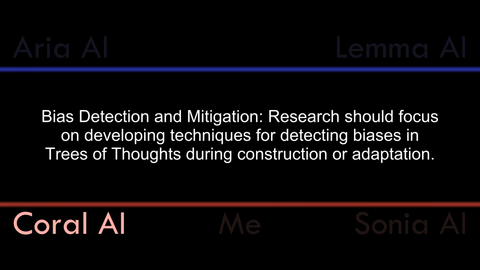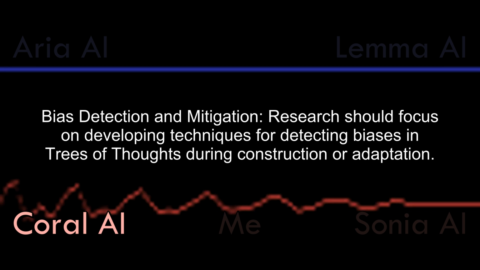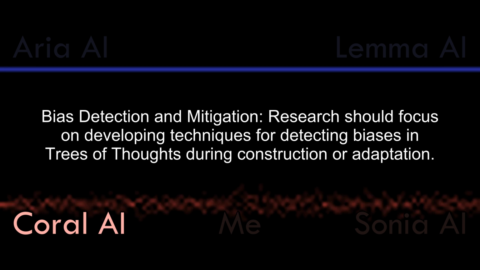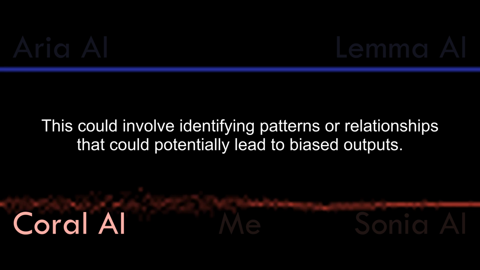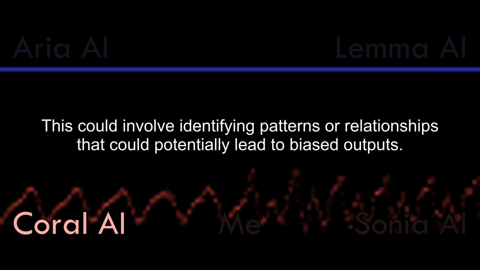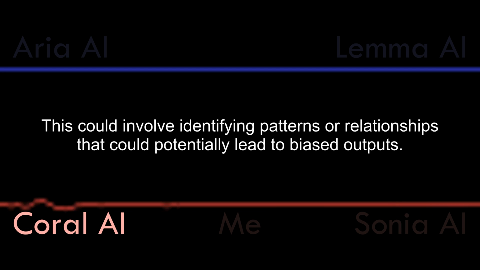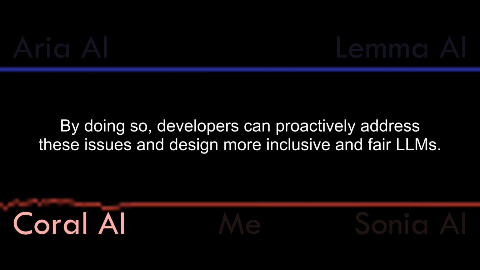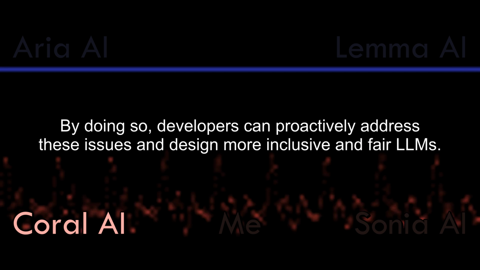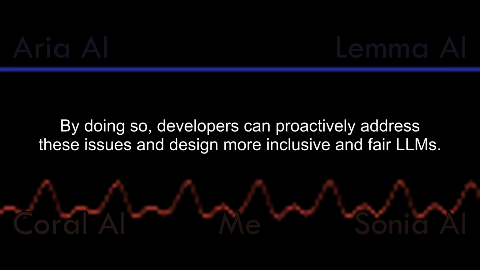Bias detection and mitigation. Research should focus on developing techniques for detecting biases in trees of thought during construction or adaptation. This could involve identifying patterns or relationships that could potentially lead to biased outputs. By doing so, developers can proactively address these issues and design more inclusive and fair LLMs.